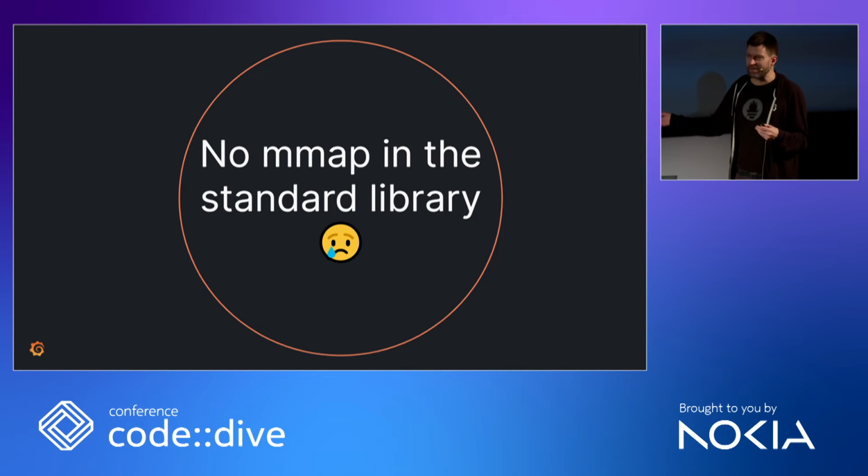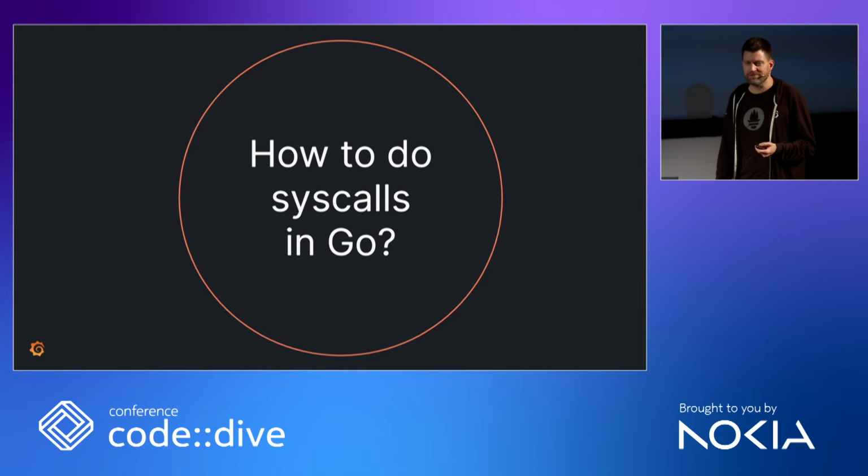I mean, the Go standard library does something like reading stuff from the network, reading stuff from a file, which are under the hood all syscalls, right? Just that you don't do syscalls directly. It's wrapped by the standard library, which is also cool because syscalls aren't very portable. They might be more or less the same on different Unix flavors, but also it depends. But they're completely different on something like Microsoft Windows. So how to even do syscalls in Go if you want to do them on your own? There's no mmap support in the standard library, so we have to do syscalls on our own, not using the standard library.